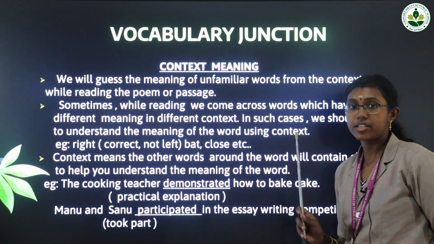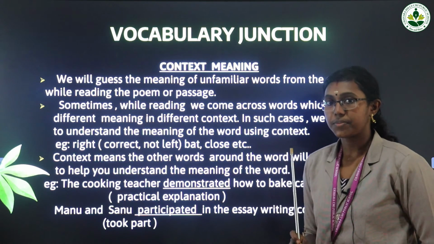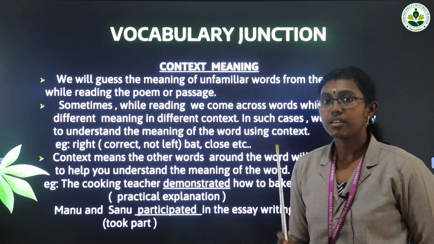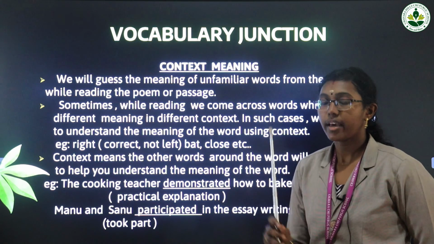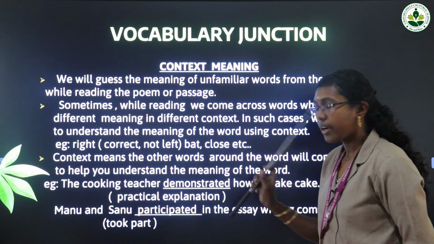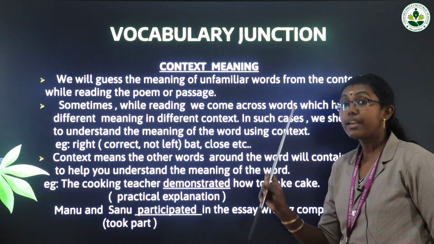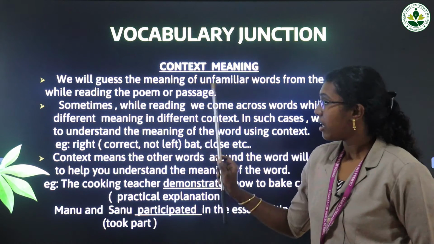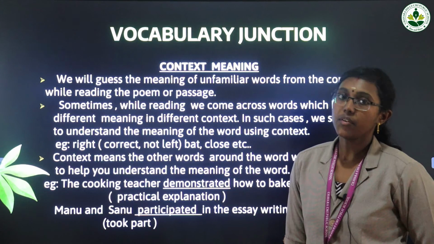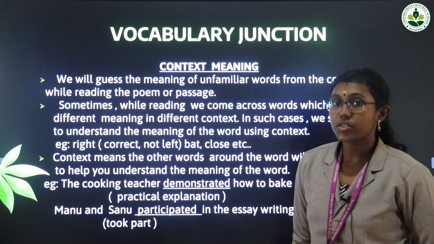For example, right, R-I-G-H-T, has two meanings. Right means the opposite of left, and another meaning is correct. We identify which one by reading the context. From the context, we could understand the exact meaning given there. So that is context meaning.